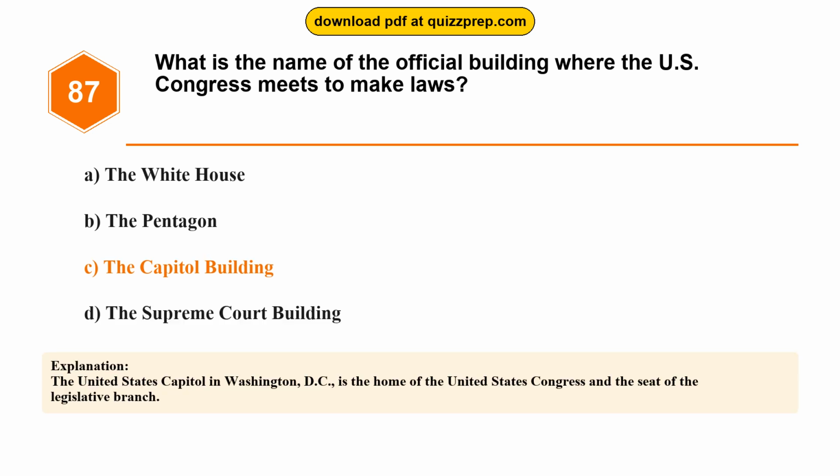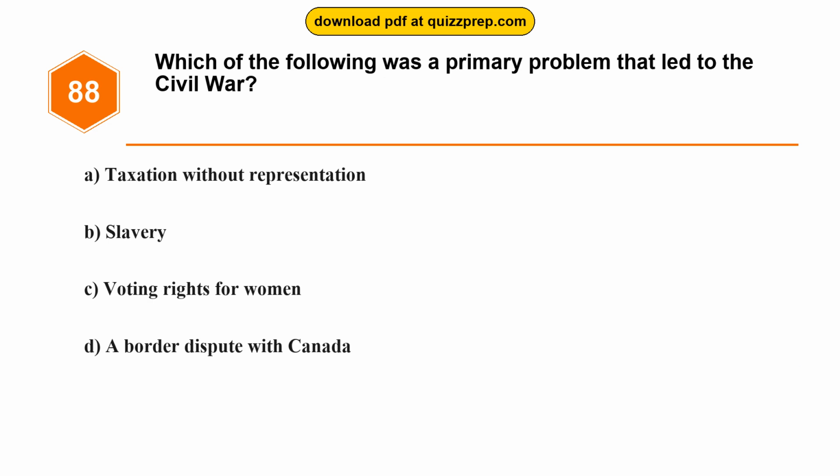The United States Capitol in Washington, D.C., is the home of the United States Congress and the seat of the legislative branch. Question 88. Which of the following was a primary problem that led to the Civil War?